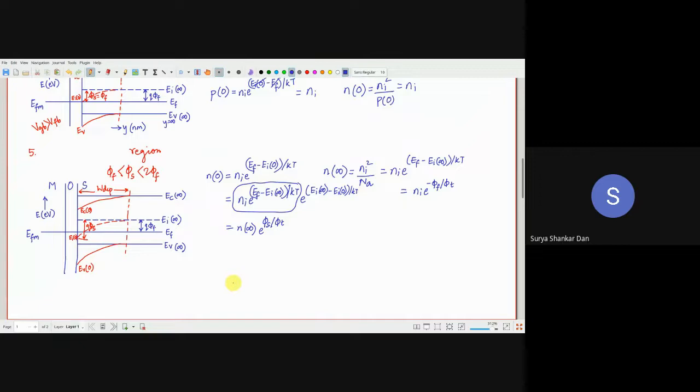Now what we observe is that surface potential is positive. So whatever the electron concentration in the bulk was, it has now increased manyfold by this exponential term. So in this condition we are getting more and more electrons at the surface, even though we still cannot say it is inversion. Inversion will require the next condition, when surface potential becomes equal to 2 phi f.